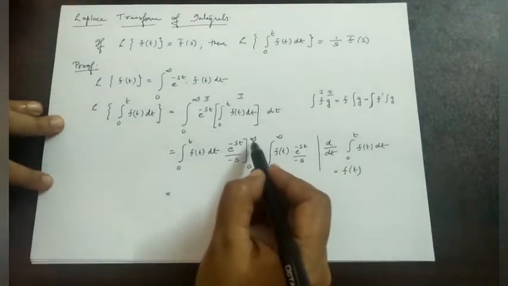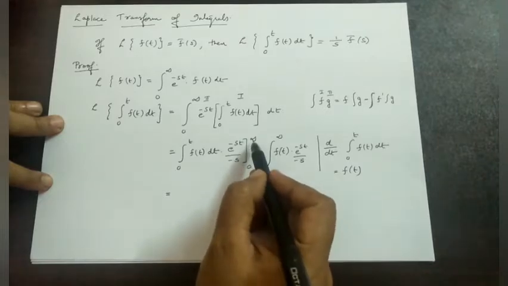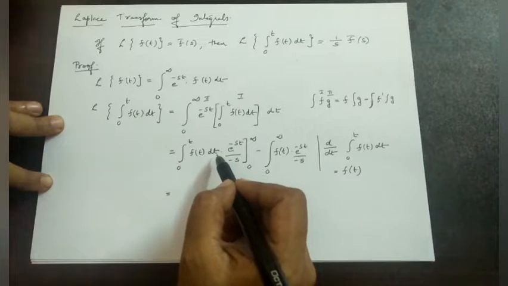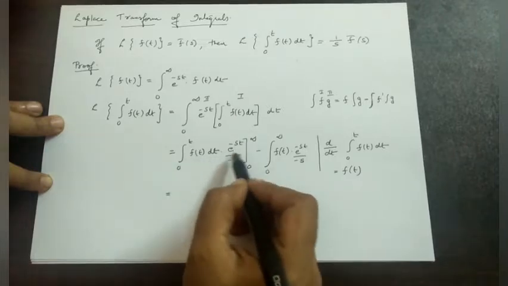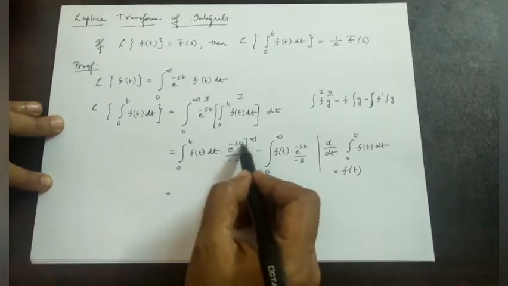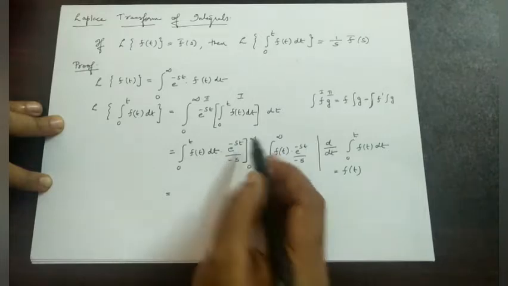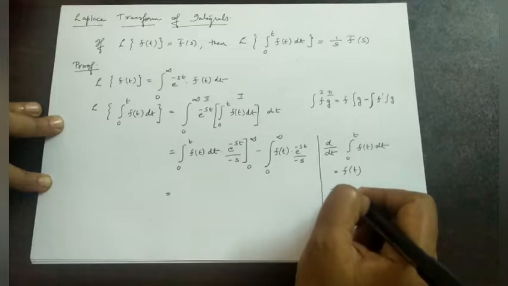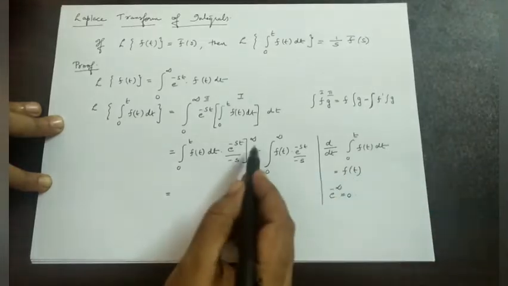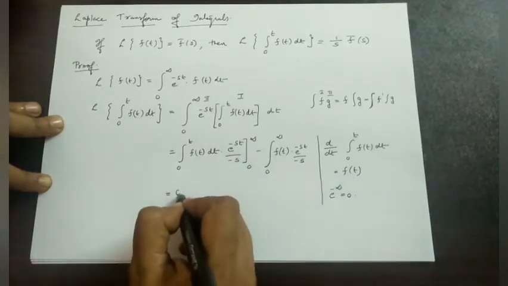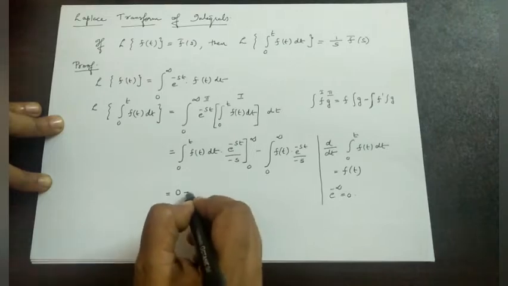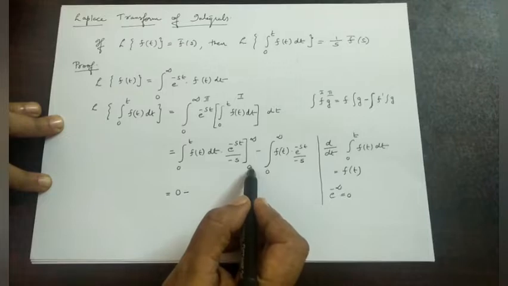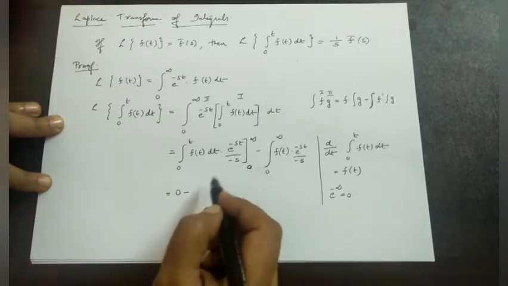First the upper limit, then minus lower limit. Applying the upper limit, that is 0 to t f of t dt, in the place of t substitute infinity. Here when we apply e raised to minus infinity, it becomes equal to 0, as we already know. Therefore here the first term becomes equal to 0. Then minus, applying the lower limit, that is t equal to 0.